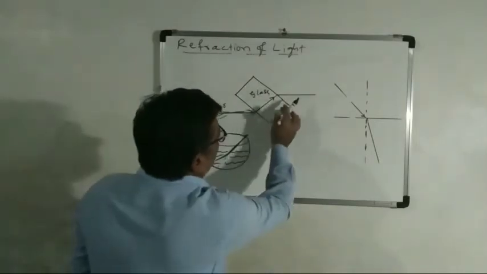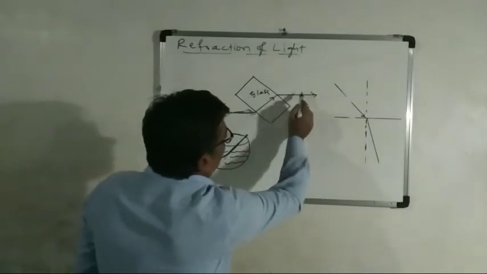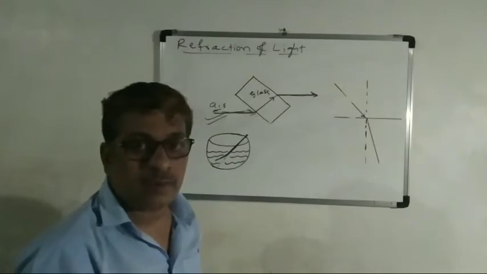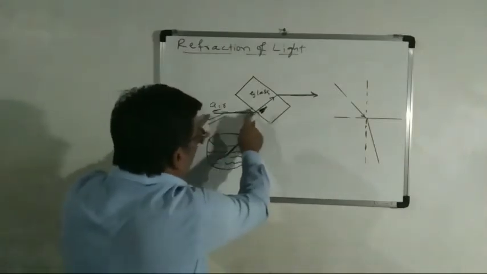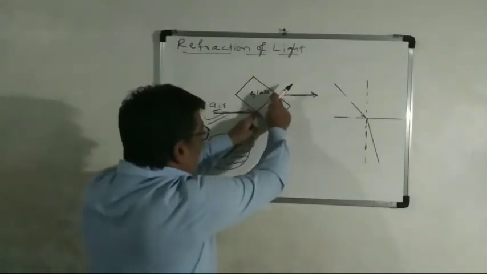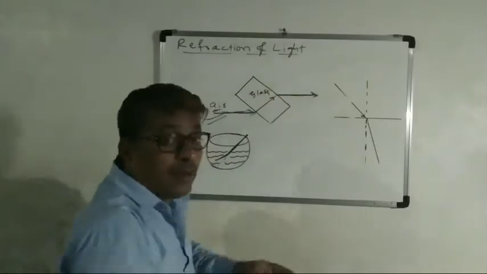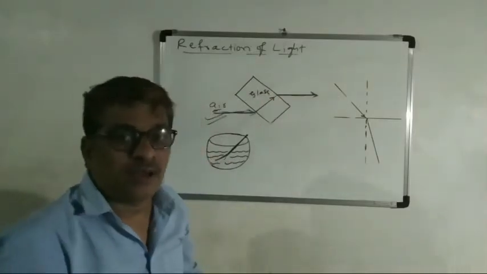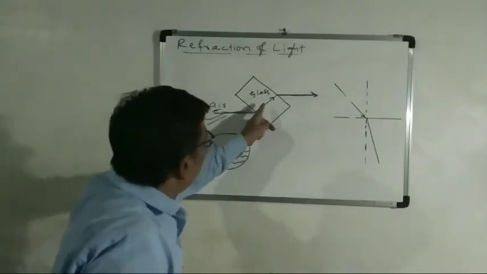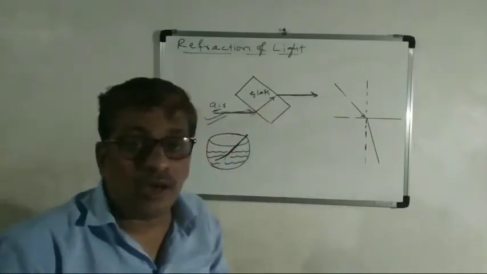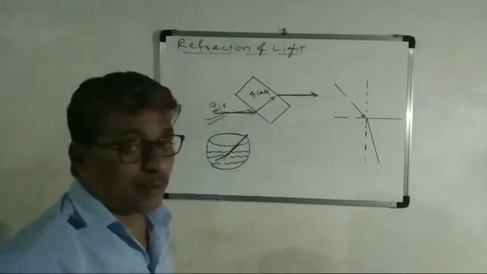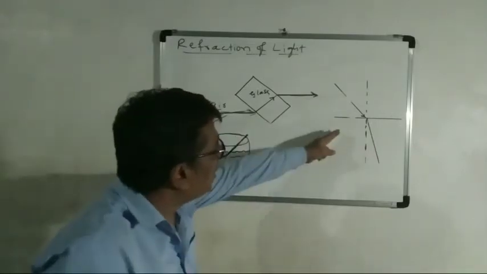And again, you see from this medium to here, it comes out like this. So from here to here is a straight line, and here also a straight line. But from one medium to another, it slightly bends. It does not follow the straight line. This is one example. We will see another example.